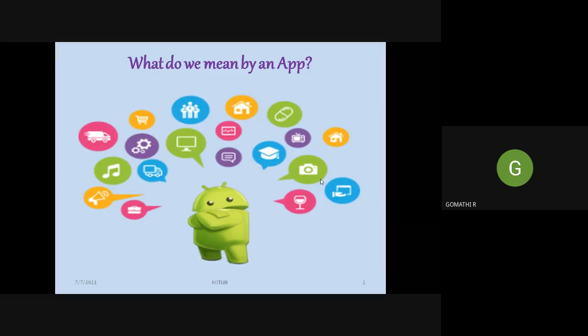So what do we mean by an app? Basically a program which will run on a mobile device. Right. So the applications only, we call it an app in short when we relate it to a mobile device, right? We come across many different applications on our mobile device.